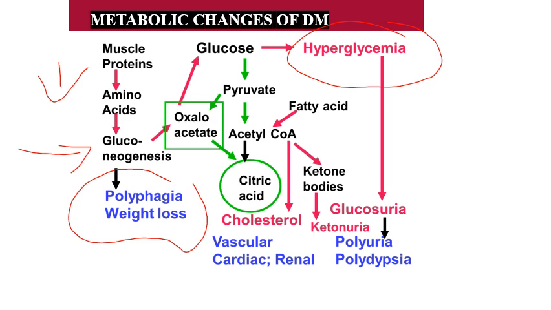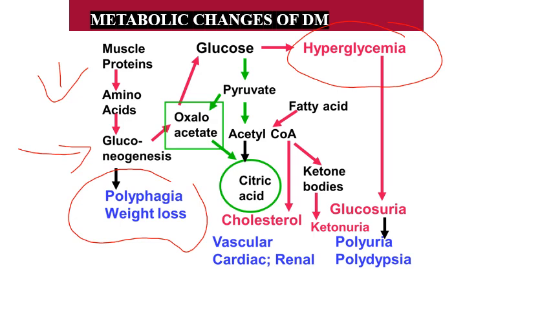Oxaloacetate is one of the steps of gluconeogenesis. We know that pyruvate is converted to oxaloacetate by pyruvate carboxylase. So this oxaloacetate is more utilized for gluconeogenesis. But what will happen in diabetes mellitus specifically?